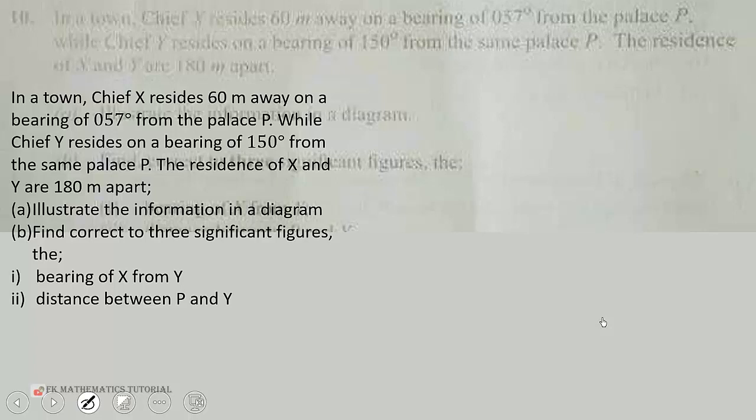So let's draw the diagram. We're told that Chief X resides 60 meters away on a bearing of 57 degrees from Palace P. So here is Palace P, and we trace the bearing 57 degrees. We should be very close to this over here.